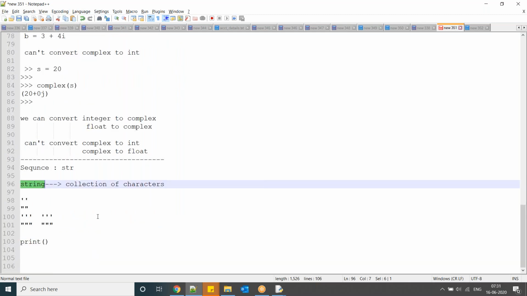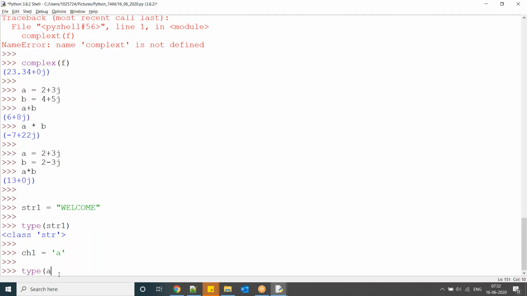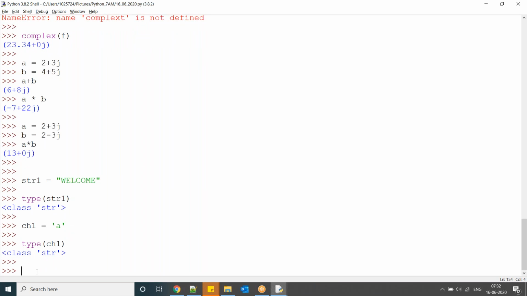Even a single character, type of ch1, Python is going to consider as a string. So string is a collection of characters. The characters may be alphanumeric, anything, spaces, tabs, everything it is going to consider.